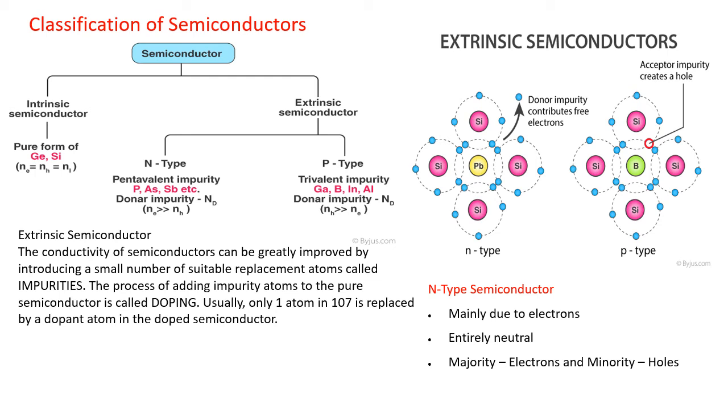So we can get a comparison. Here in n type there is an excess of electrons, and here in p type there is an excess of holes. This excess we technically call the majority. The majority of holes are present in p type and the majority of electrons are present in n type. That's why n type material is called donor, and p type is called acceptor, because here is an empty space. They are waiting for the electron that can complete the covalency. Okay.